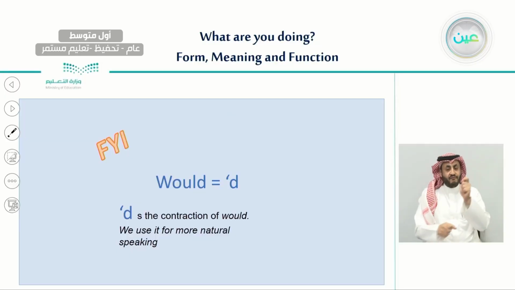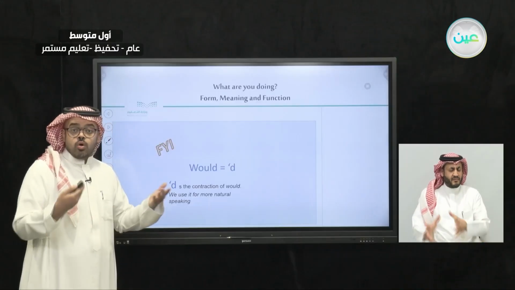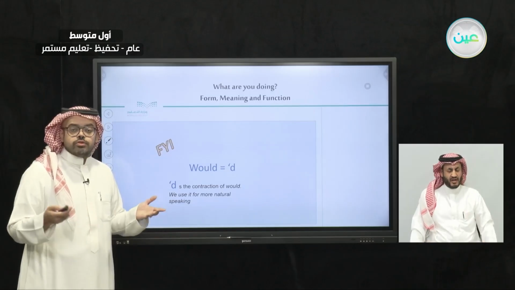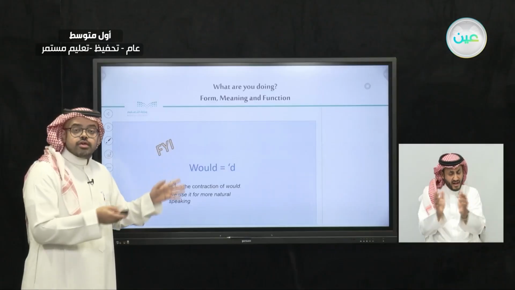An important piece of information here: to speak English naturally, we can use a contraction of the word would. The form will be apostrophe and the letter D. We use this contraction just for more natural speaking. So when you speak, it sounds more natural if you use 'd instead of would.